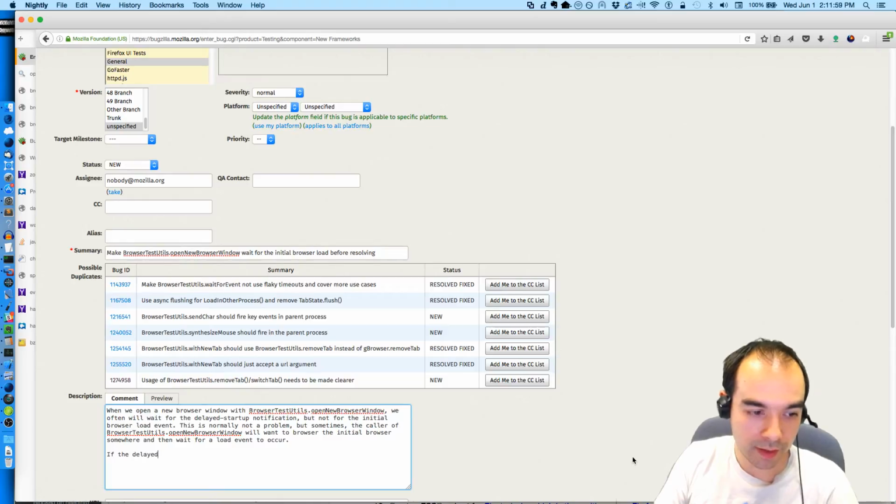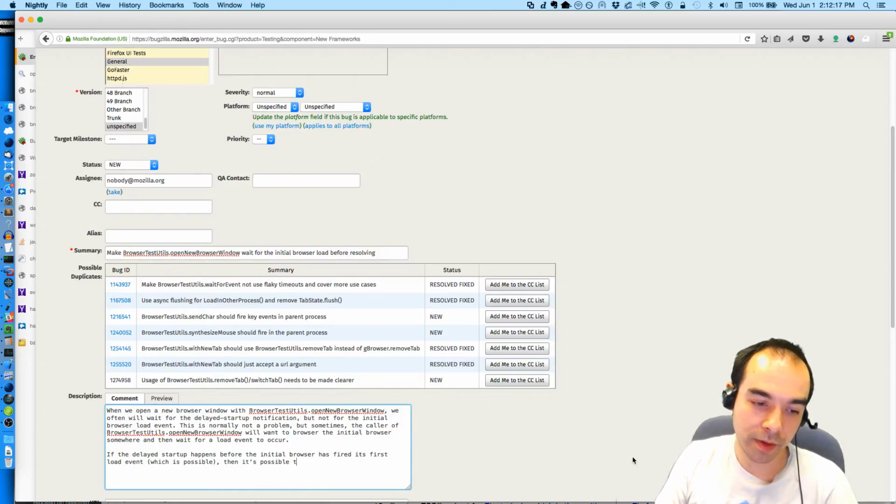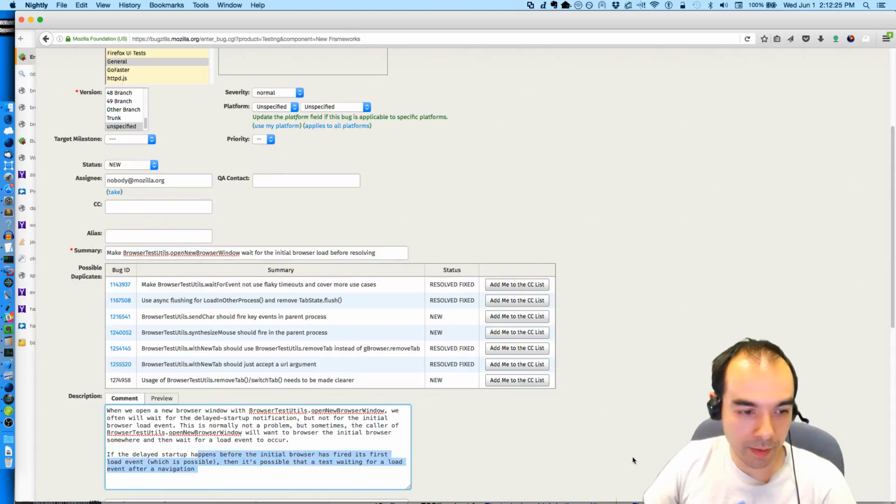If the delayed startup happens before the initial browser has fired its first load event, then it's possible that a test waiting for a load event after a navigation...